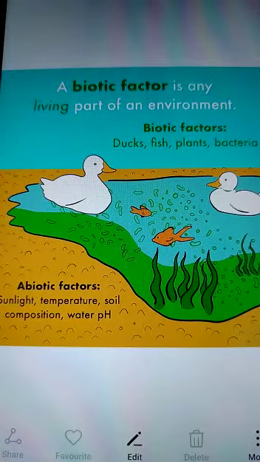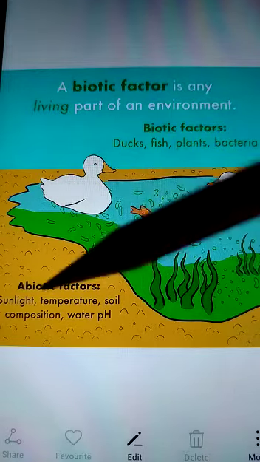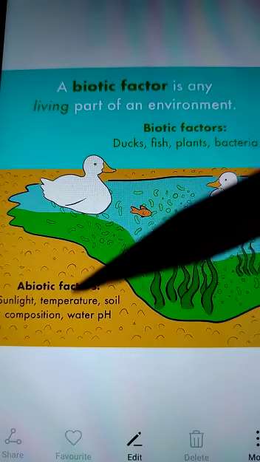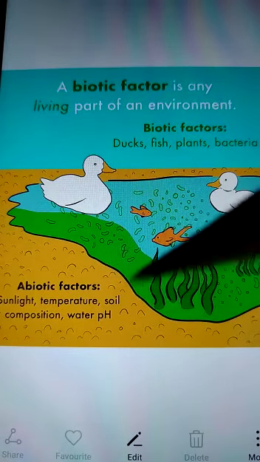Hello friends, so we will start with the ninth unit, our environment. Every organism on earth is surrounded by biotic factors as well as abiotic factors. You can look into the diagram. The biotic factors are plants, animals, human beings as well as bacteria. In simple terms, biotic factors are the ones which have life in them, and the abiotic factors are sunlight, temperature, soil composition and water pH.